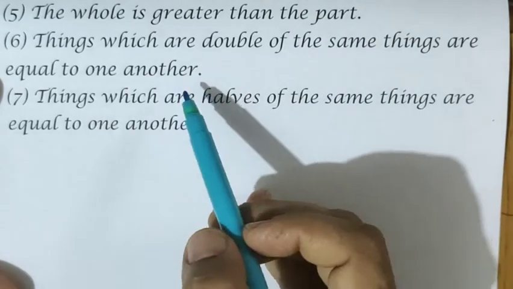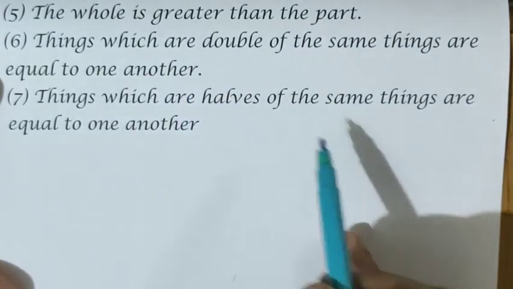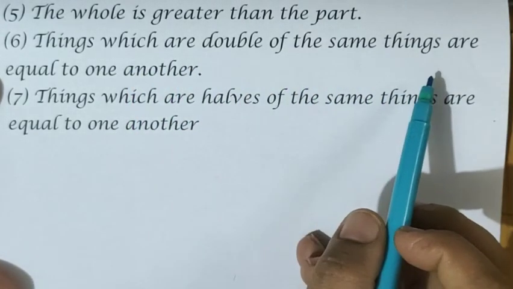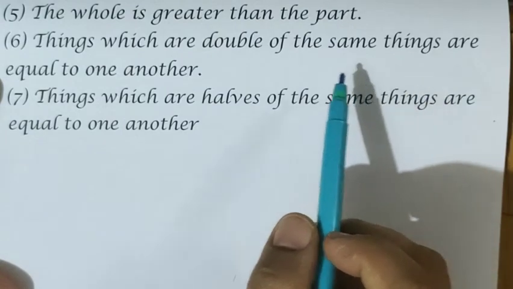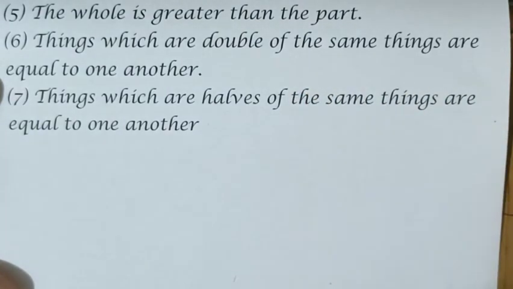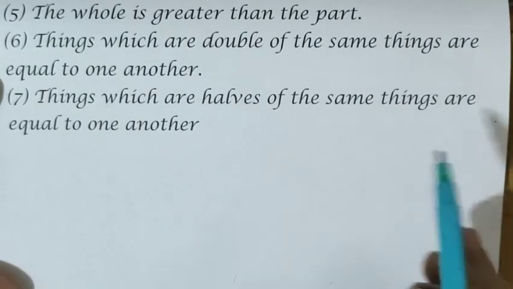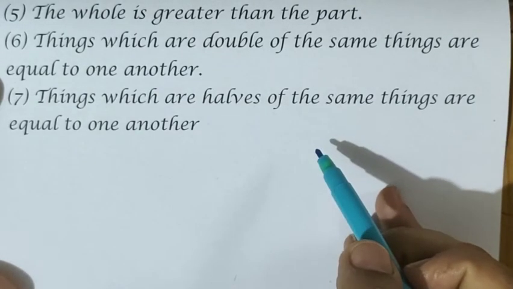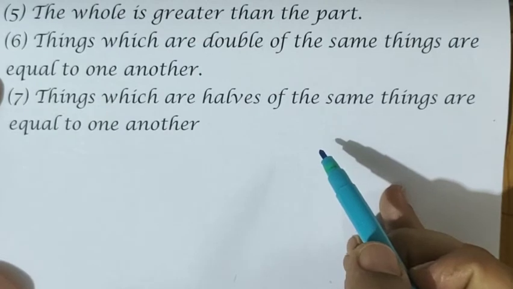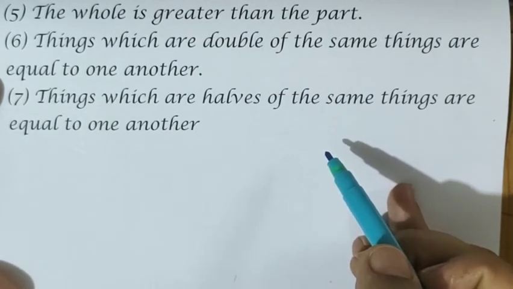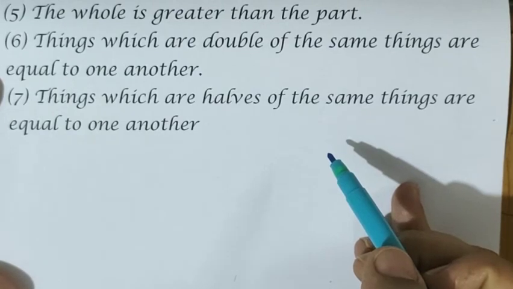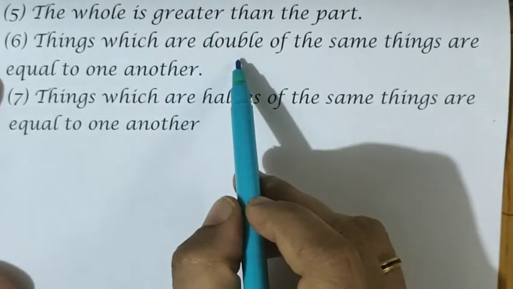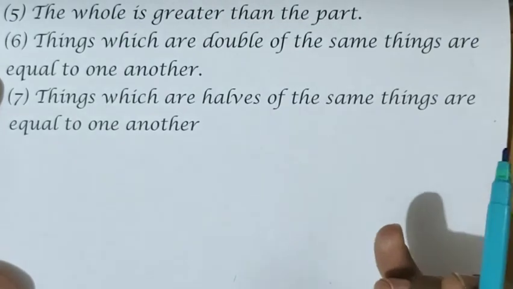Now the sixth and seventh, again the idea of the concept: things which are double the same things are equal to one another. The same concept applies when we are doing multiplications or simplifications, and when solving simple equations, you use all four operations. Sometimes we have to add, sometimes subtract, sometimes multiply, sometimes divide. That is the way we are solving there. So things which are double of the same things are equal to one another.